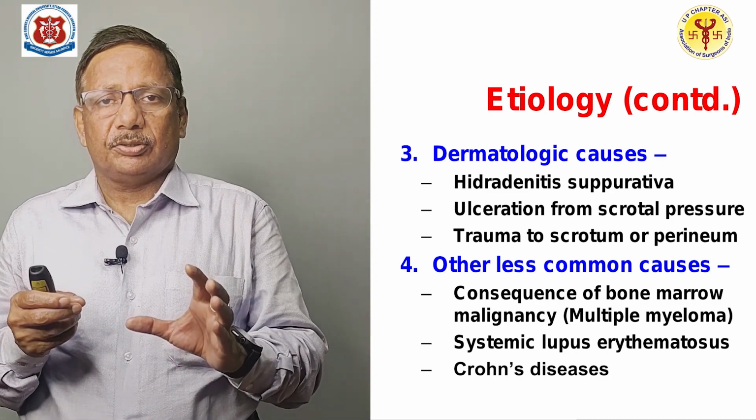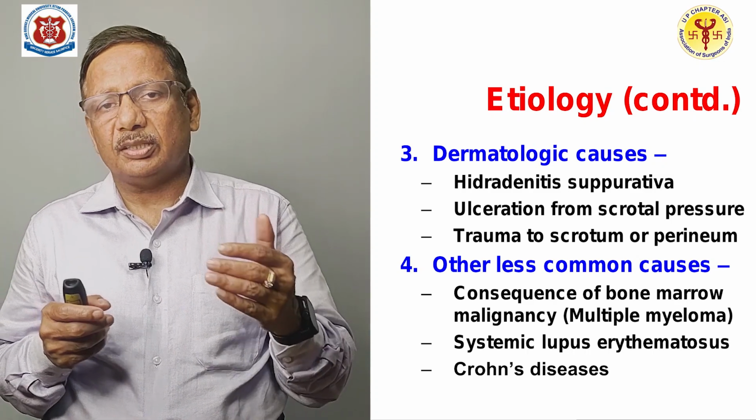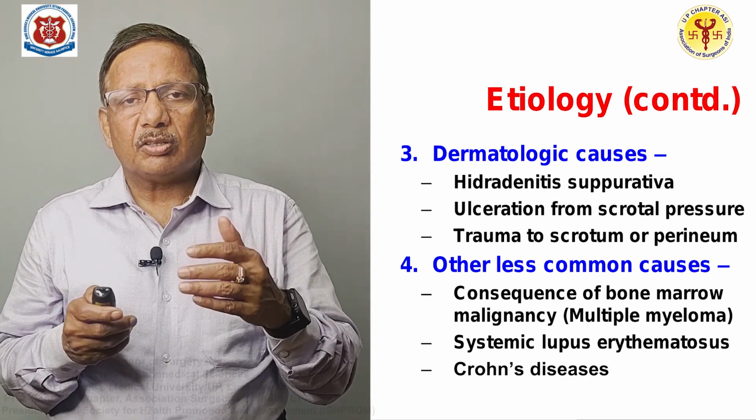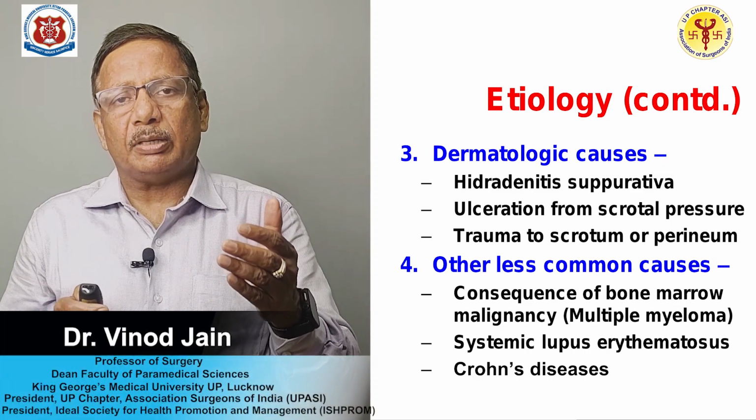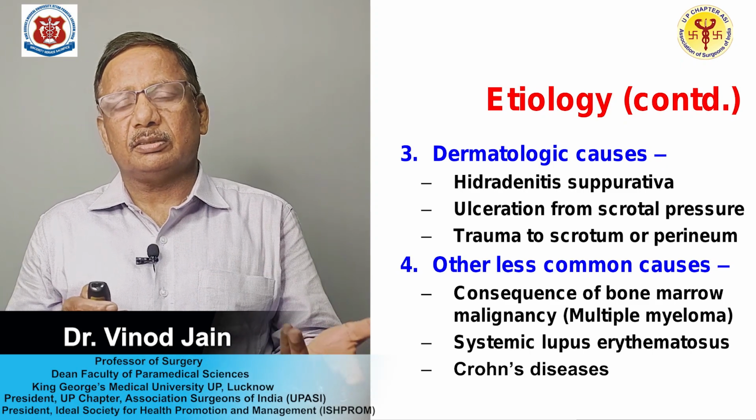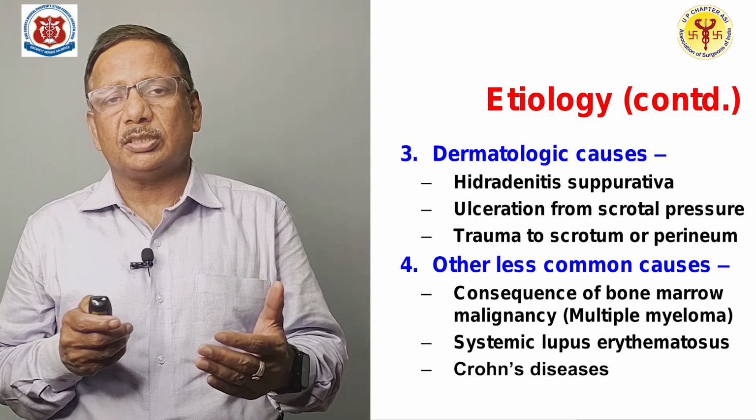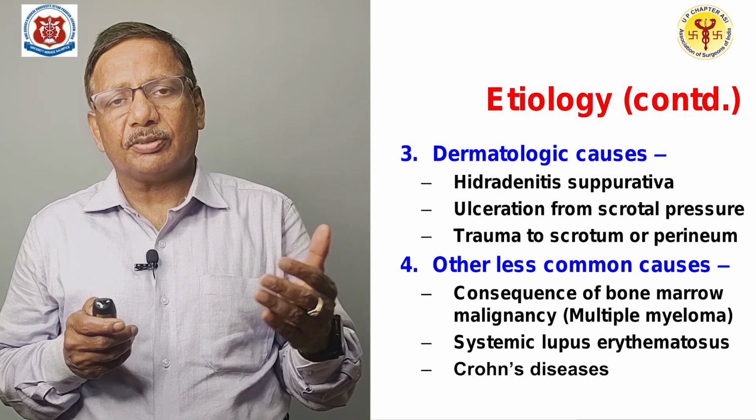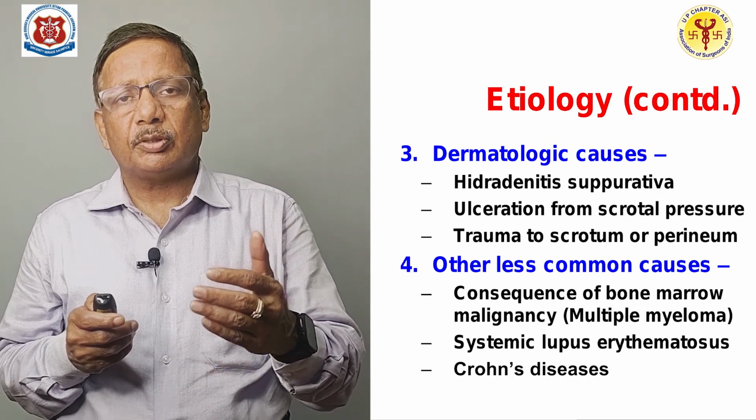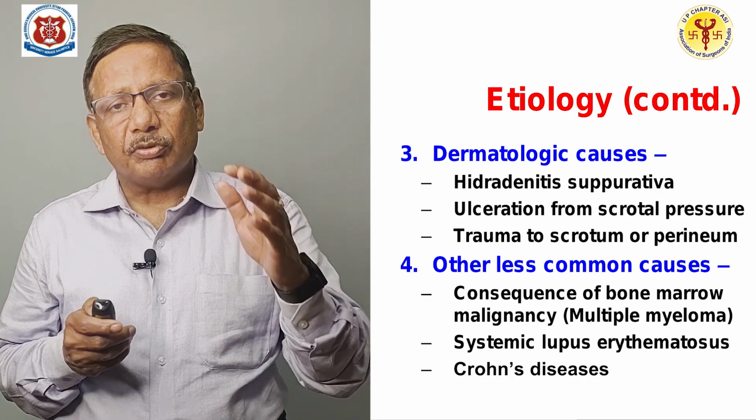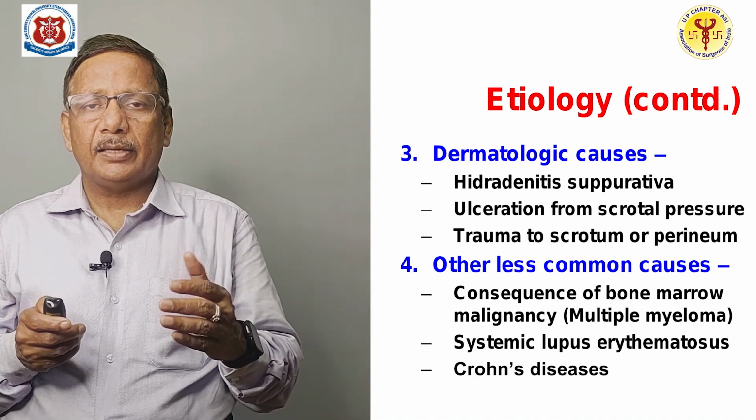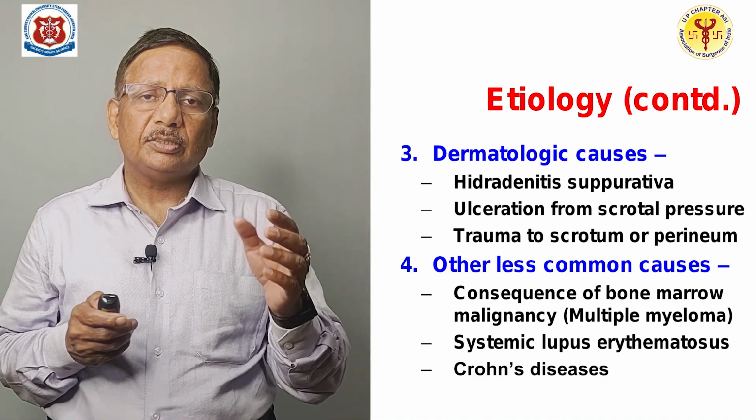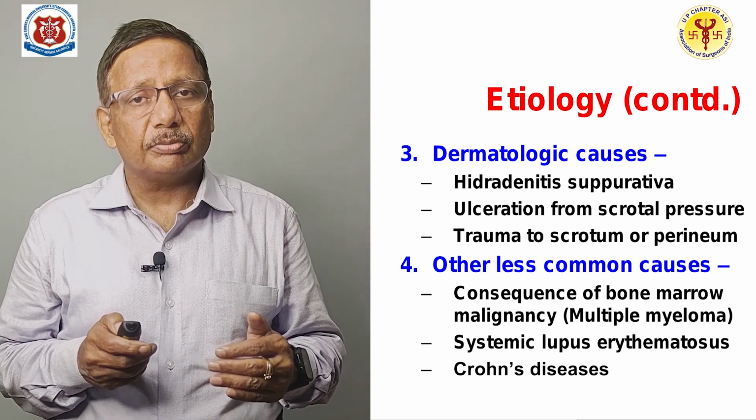Other less common causes, just for the sake of knowledge I am telling you, they are not very common. They are as a consequence of bone marrow malignancies like multiple myeloma. Then this multiple myeloma may be associated with Fournier's gangrene, or SLE, systemic lupus erythematosus, or Crohn's disease. So, whenever you are getting these cases and you do not find any other cause, then you have to look for these rare causes also.